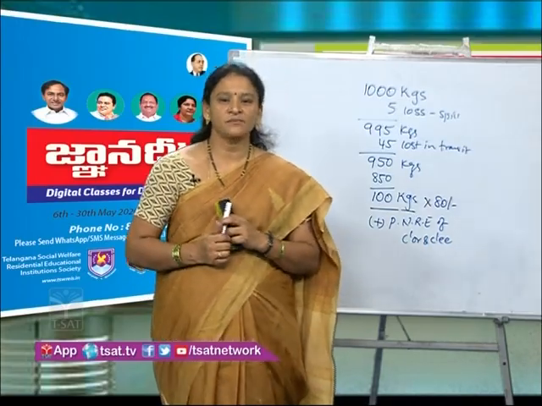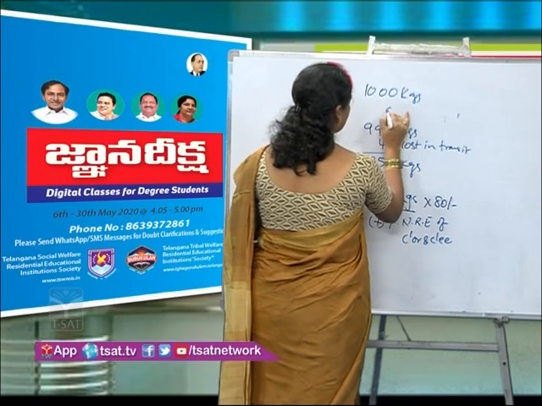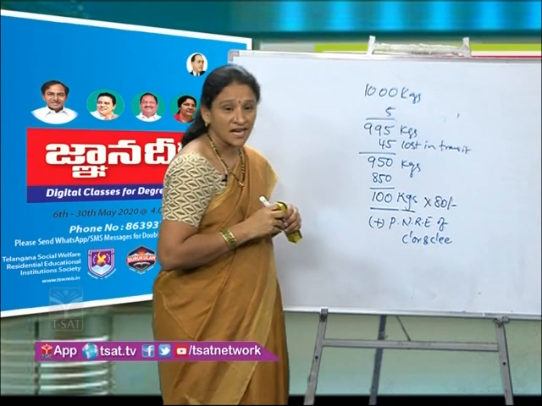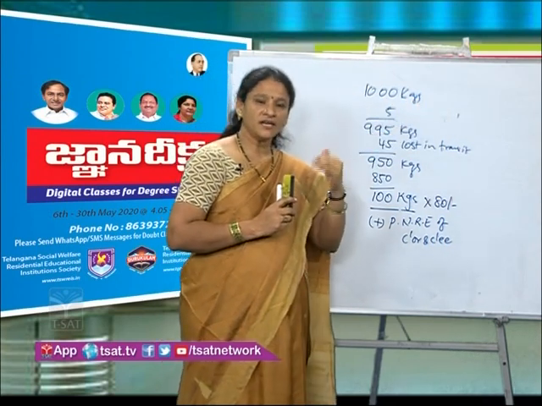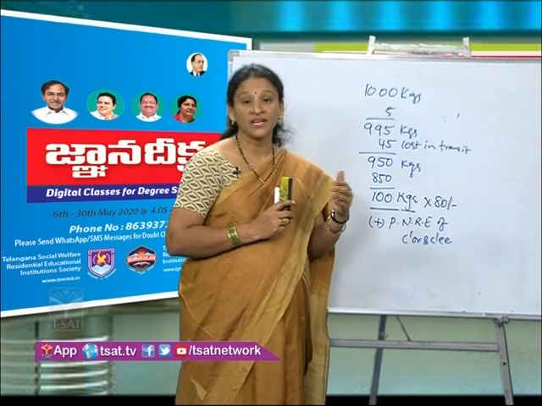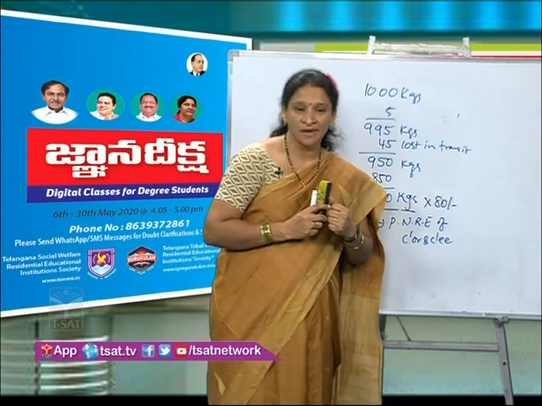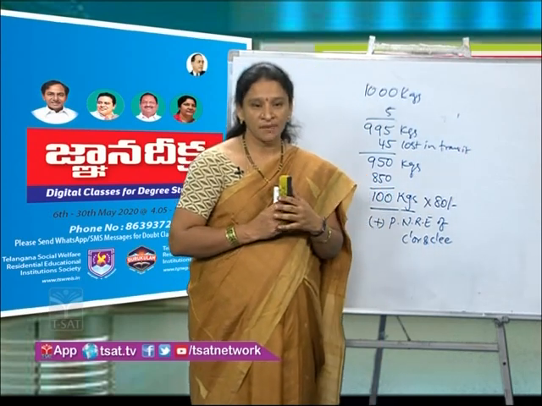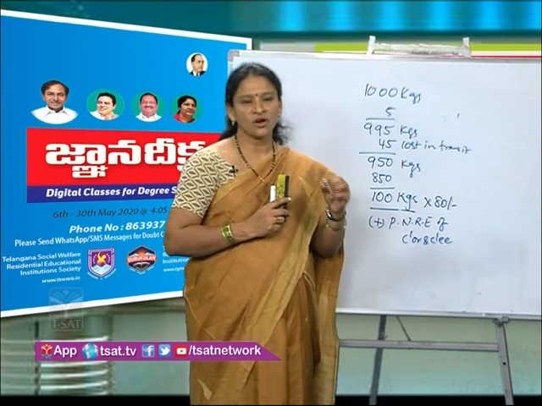And the next concept we have to learn here is loss of goods. What is this loss of goods? Here in our example, 1000 kgs of rice is sent and 5 kgs of rice has been lost due to spillage. Even after taking utmost care, sometimes we cannot avoid that loss. If I am transporting rice bags, sugar bags or oil, even after utmost care, some loss will be there.